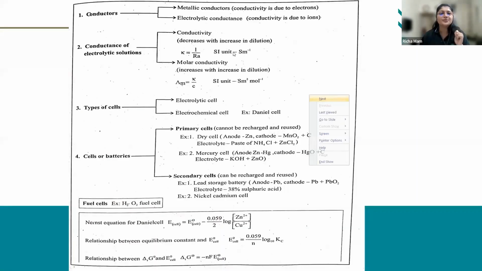Last class we were discussing what conductors are. We have seen what insulators are, then what metallic conductors and electrolytic conductors are. The conductivity in metallic conductors is due to the electrons. In electrolytic conductance, the conductivity is due to the ions, due to the mobility of ions. So this conductors part we have seen in the last class.